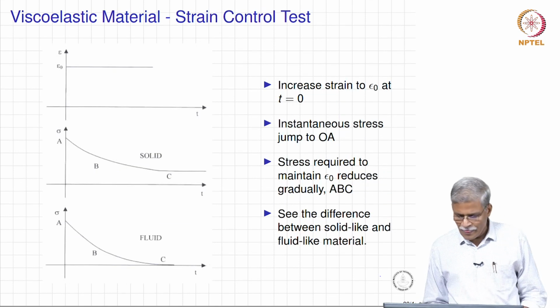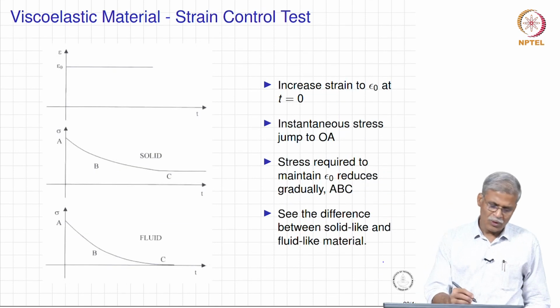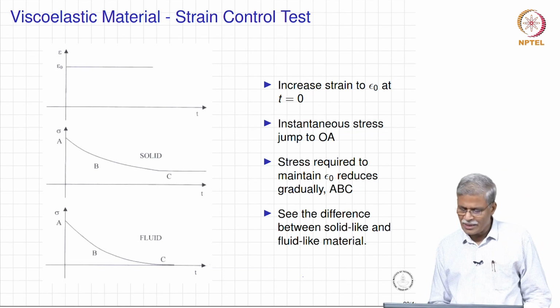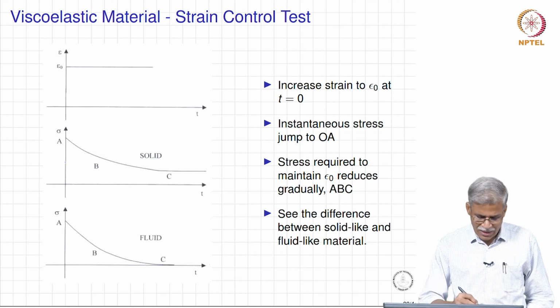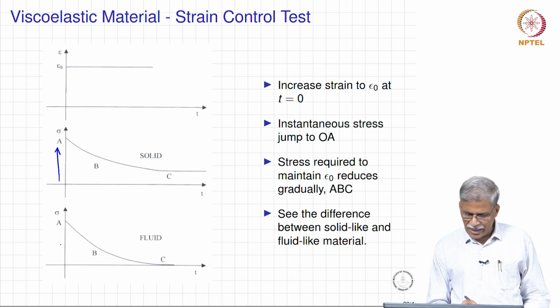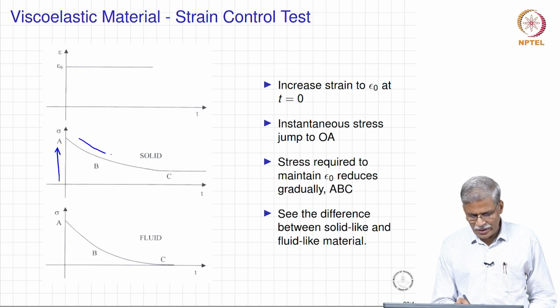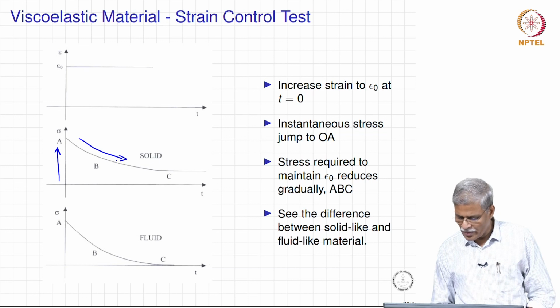Now, let us do the strain control test. You increase the strain instantaneously and then you hold it here, and there is a jump that you are going to see here, OA, and it reduces gradually in this particular way, and there is also a difference between the solid and the fluid material.